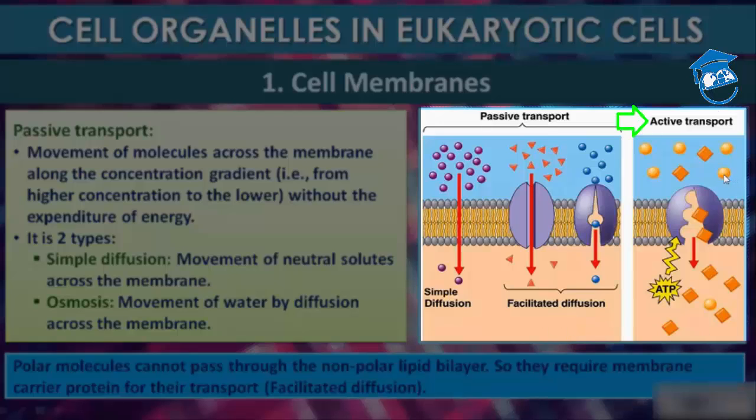And what is active transport? When proteins require the expenditure of energy for transporting molecules from this side to this side, then that is active transport. You can say that it moves against the concentration gradient, that is from lower to higher concentration. Such a transport is an energy dependent process in which ATP is utilized. For example, Na+ and K+ pump is active transport.